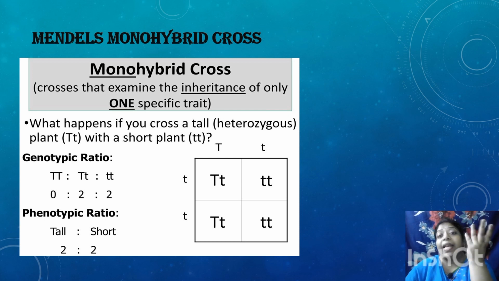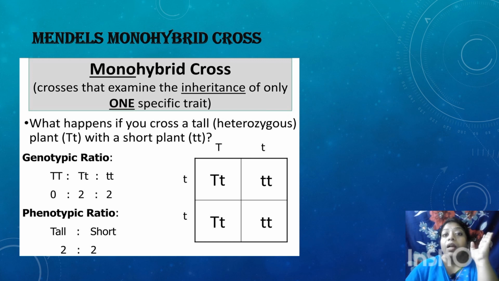Next, the characters were not lost. During this experiment, the characters were not lost even when they were not expressed, and the offspring were allowed to go for self-pollination, and the traits were expressed in a very definite proportion in F2.